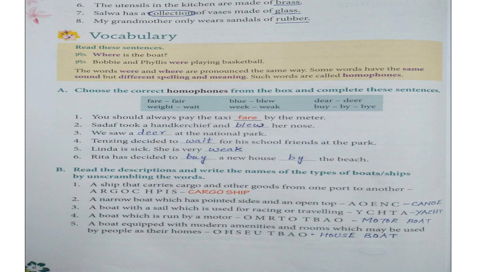Second one, a narrow boat which has pointed sides and an open top. That is a canoe. A boat with a sail which is used for racing or traveling. That is yacht. Next, a boat which is run by a motor. That is motorboat. Next, a boat equipped with modern amenities and rooms which may be used by people as their homes. That is a houseboat. These are unscrambled words which are arranged into proper order. I hope you all have understood the exercises well, children.